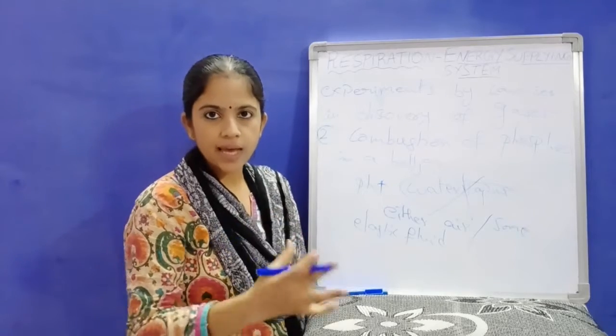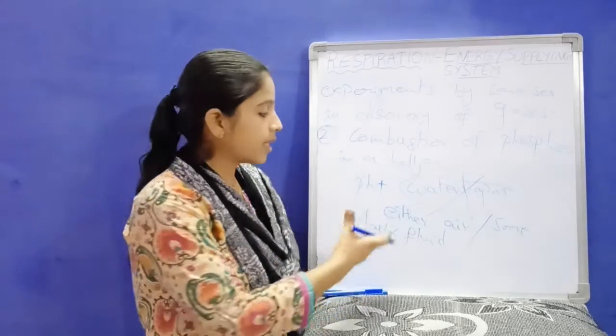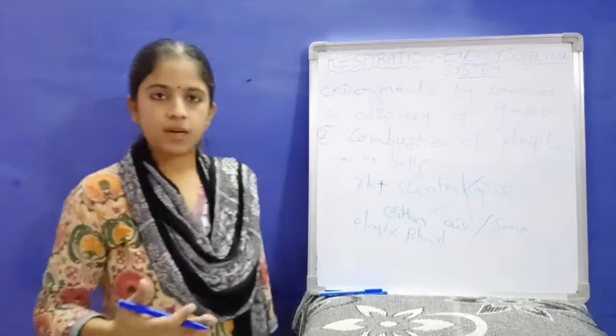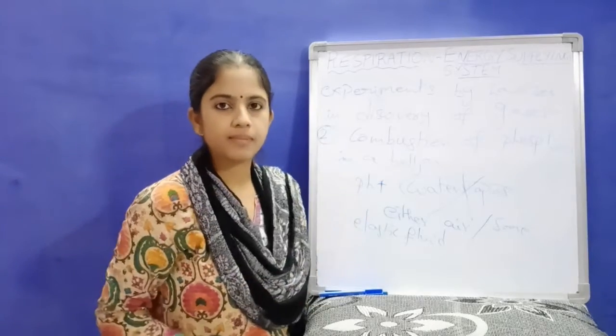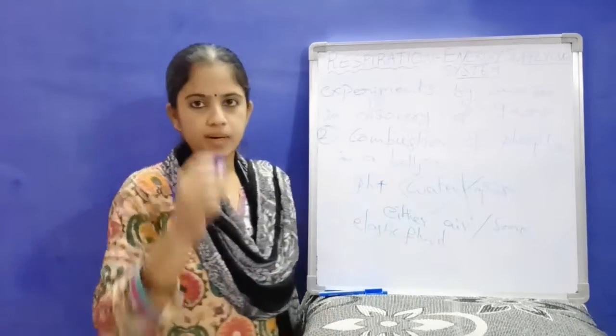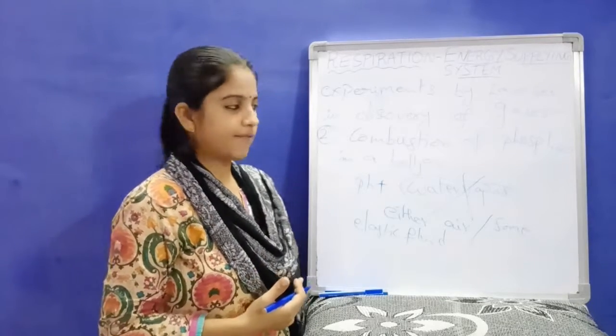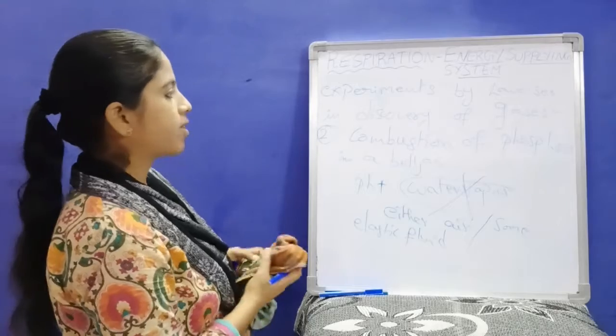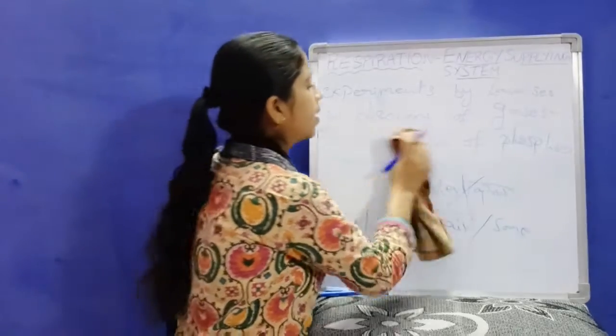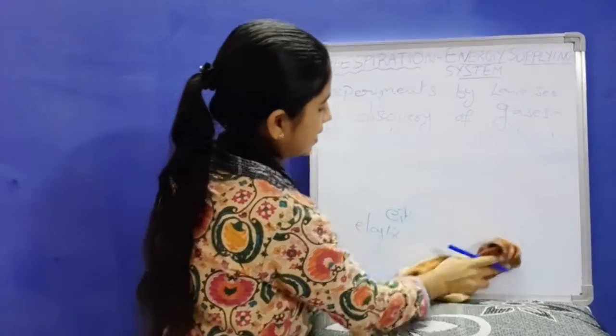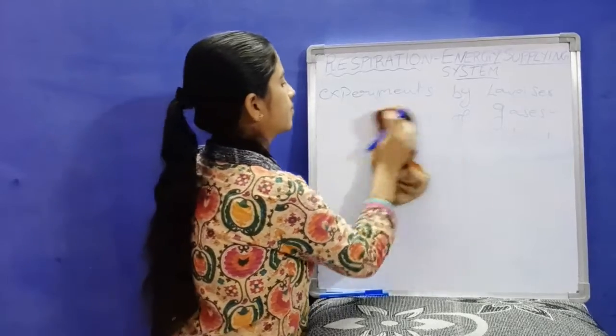That portion of the air which we breathe combined with phosphorus and helped the phosphorus to burn, but not the water vapor. He gave that conclusion. And he gave many conclusions from his experiments. From both the experiments, what are the other conclusions he has given? Let us see.